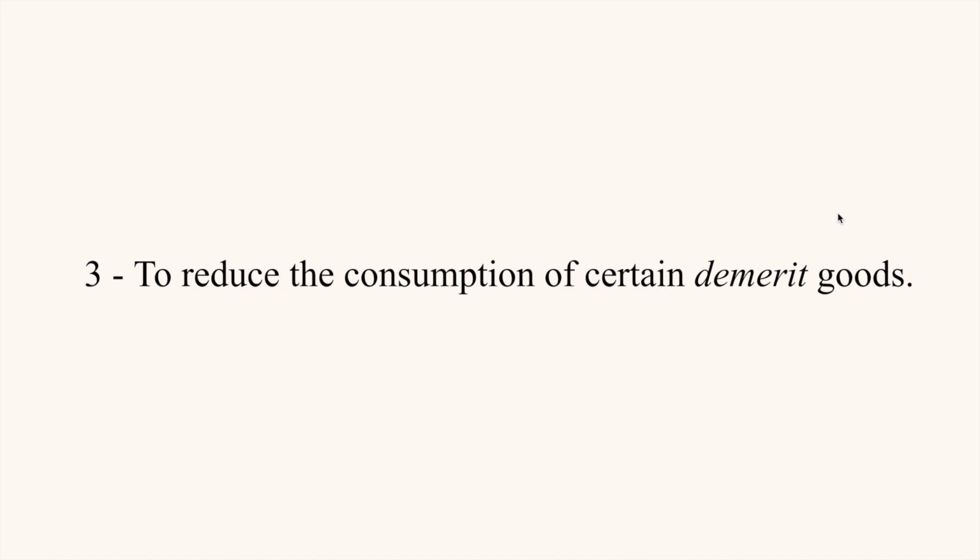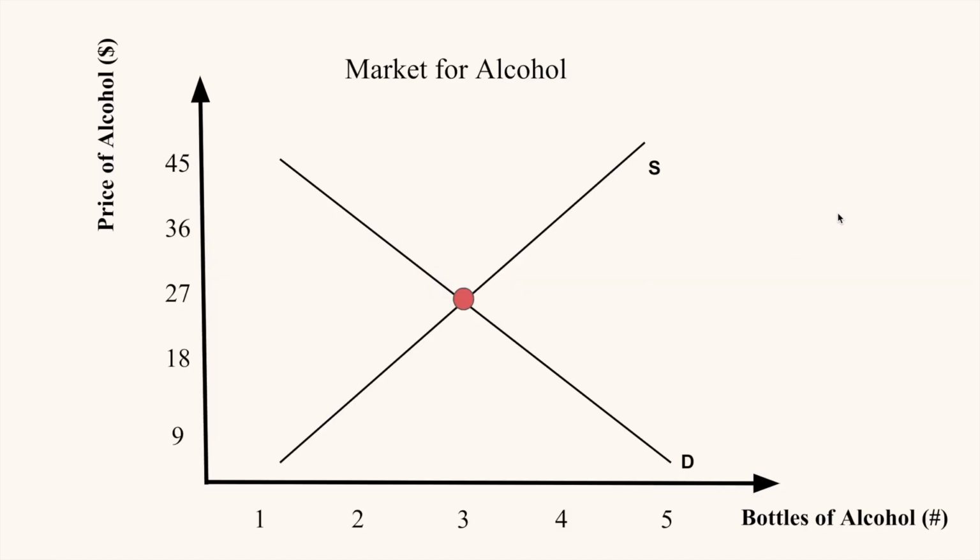We're going to look at this in our example on this graph. Here I have the market for alcohol and our equilibrium point. This equilibrium point gives us our equilibrium price at $27 and our equilibrium quantity at 3 bottles of alcohol.